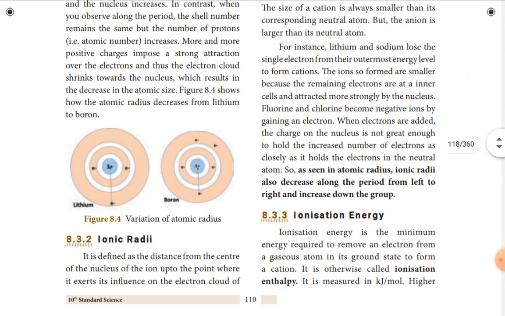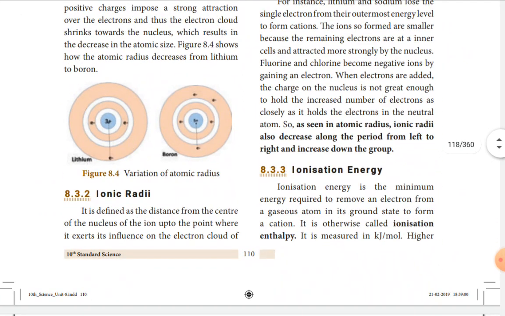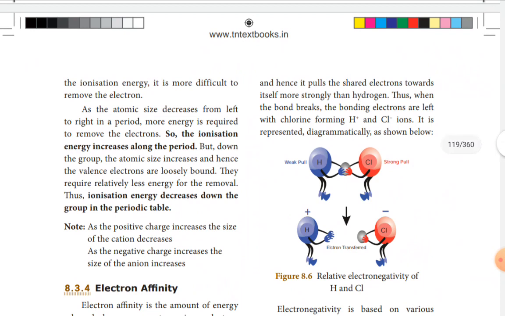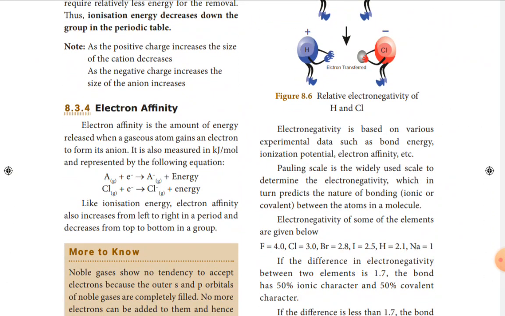That is ionization energy. Ionization energy is nothing but the minimum amount of energy required to remove the electron from a gaseous atom to form a cation, also called ionization enthalpy. And electron affinity is opposite to the previous one. This is the energy released by the gaseous atom to form an anion. Here it is kilojoule per mole.